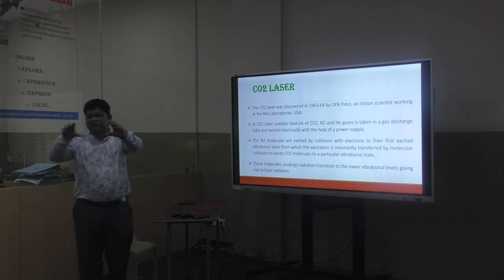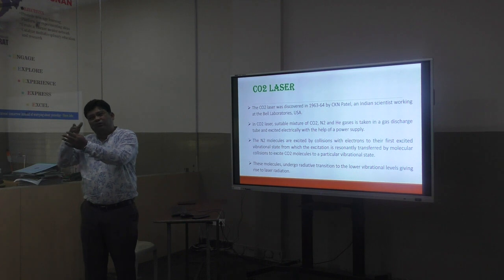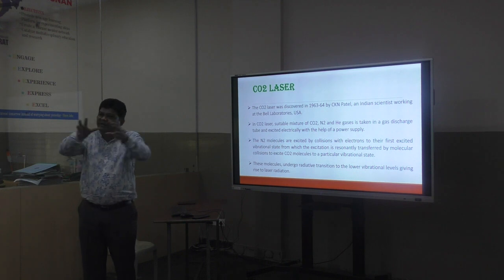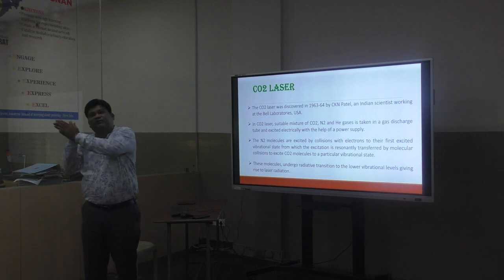Later on we will have that glass tube beside, I will show you. There we are supplying the voltage. When that voltage is transferred to the gases, the gaseous molecules get excited, and because of the hindrance to and fro motion, the energy level is excited, and they produce a very high energy light.